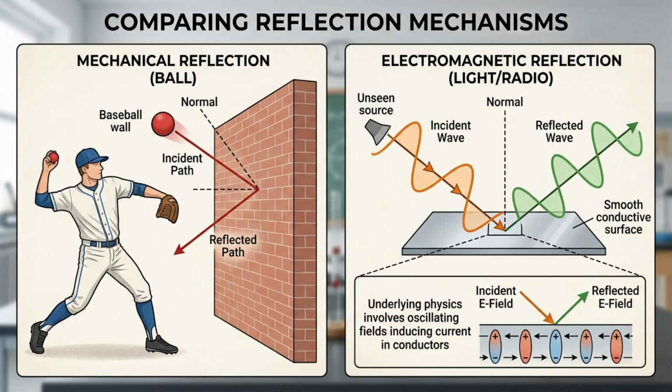Intuitively, reflection can be compared to throwing a ball against a wall. Instead of passing through the wall, the ball bounces back. Electromagnetic waves behave similarly when they encounter certain surfaces, although the underlying physics involves field interactions rather than mechanical collisions.